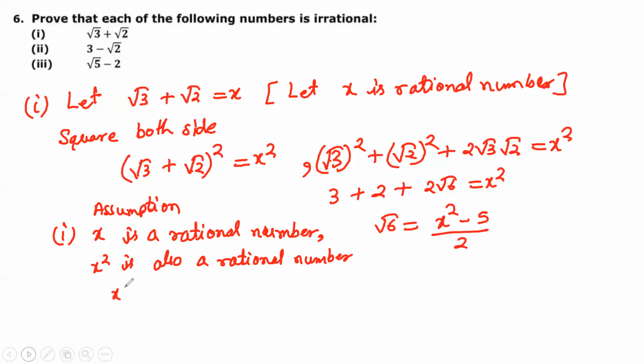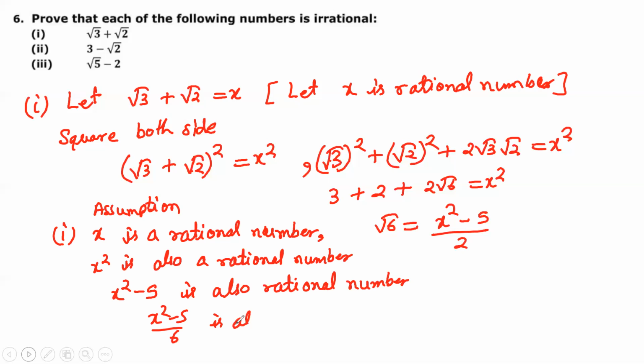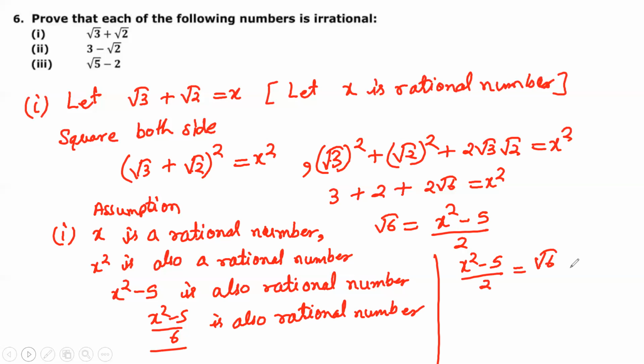It means x square minus 5 is also a rational number. Okay, and x square minus 5 upon 2 is also a rational number. But this, x square minus 5 upon 2, is equal to under root 6, which is an irrational number.